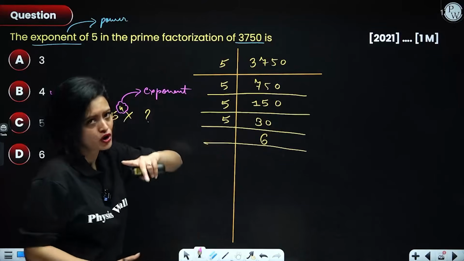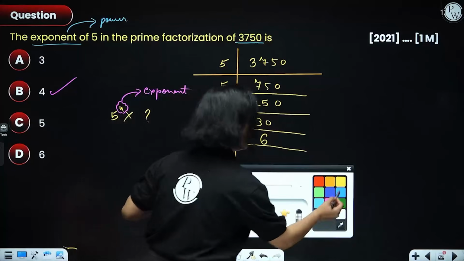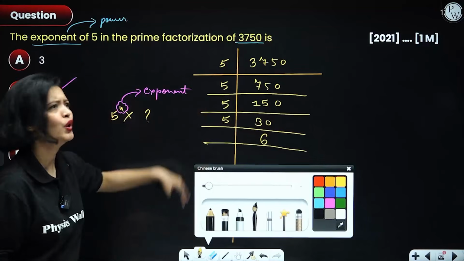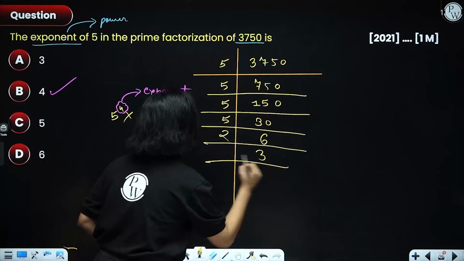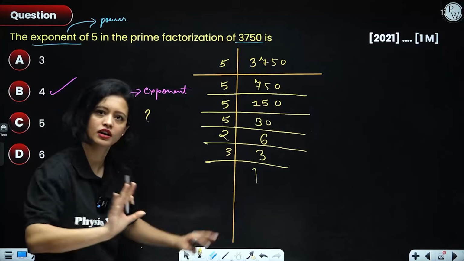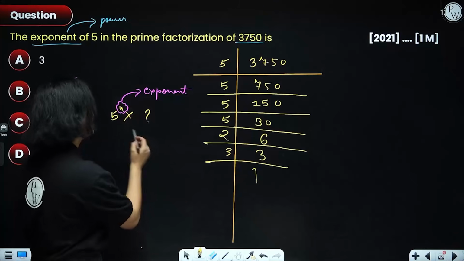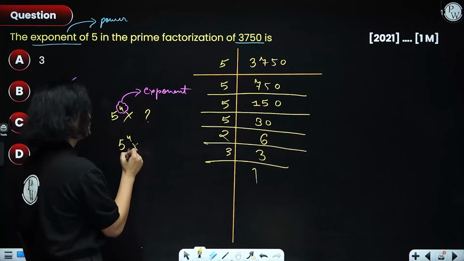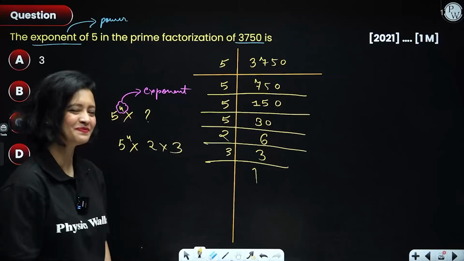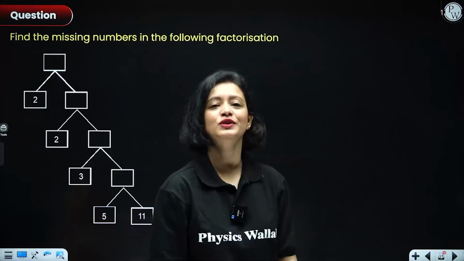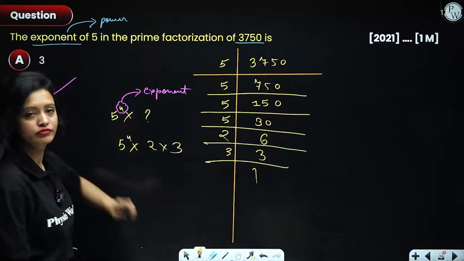But still, for all of you people that are having a panic attack, ma'am, no, do this entire thing, I'll do it. Don't worry. 2 into 3 and finally 3 into 1. Cool. Done. So what is the prime factorization? The prime factorization would be 5 raised to power 4 into 2 into 3. Okay. Now, let's move on to the next problem. 4 is the answer.